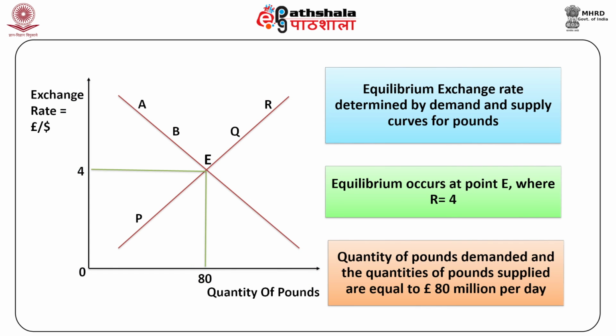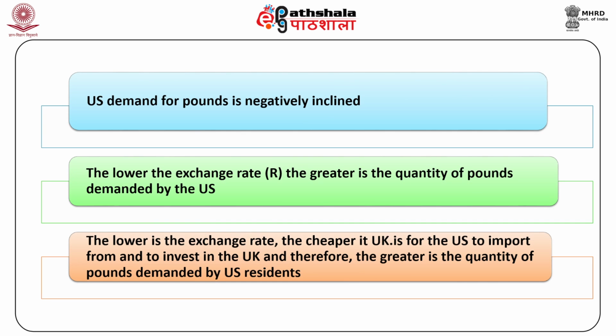The figure shows the determination of the equilibrium exchange rate between US and UK under a framework of flexible exchange rate system. The equilibrium exchange rate is determined by the intersection of demand and supply curves for pound at point E, that is at R = 4. At this point, the quantity of pounds demanded and quantity of pounds supplied are equal to 80 million per day. The US demand for pound is negatively inclined, referring that the lower the exchange rate, the greater is the quantity of pounds demanded by the US.